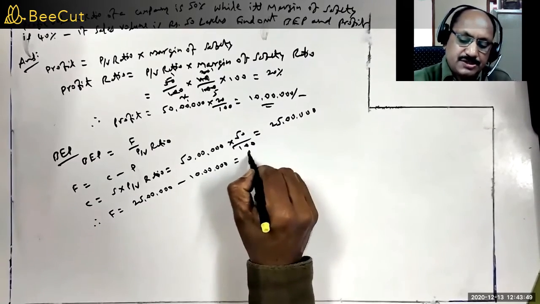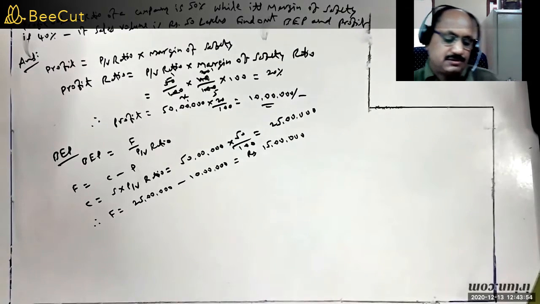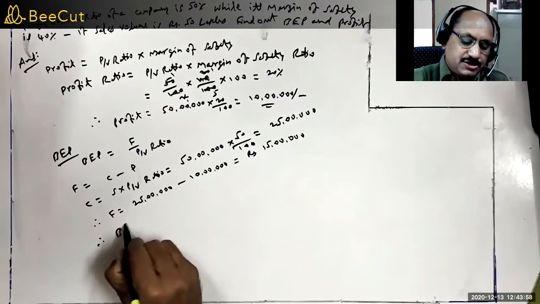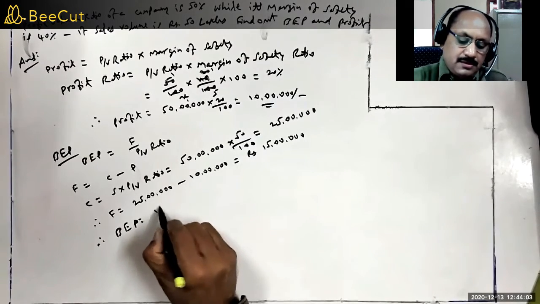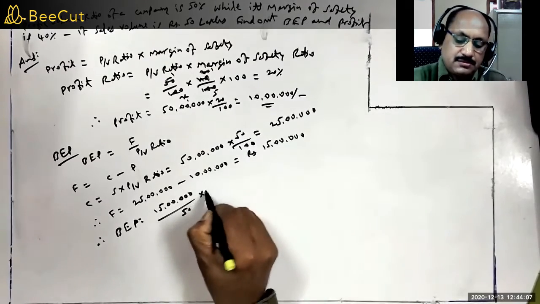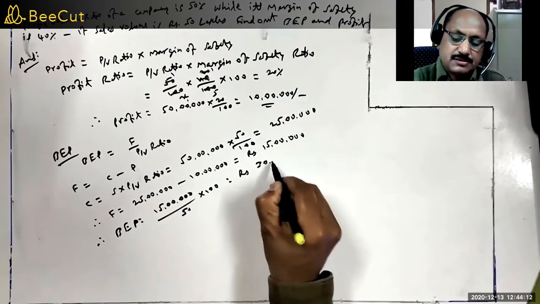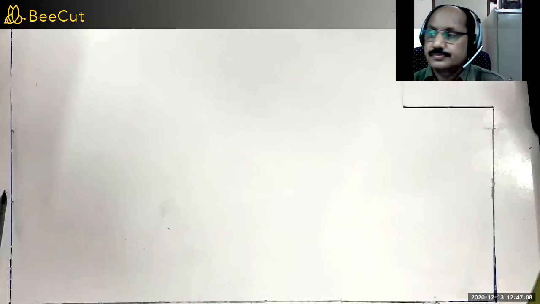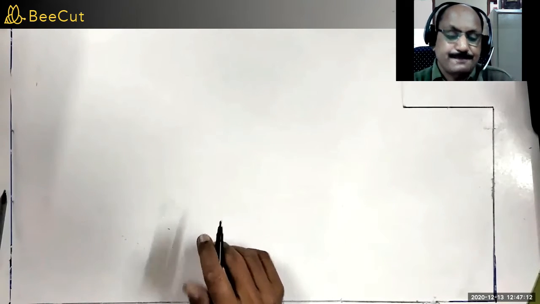Then you will get rupees 15 lakhs fixed cost. Therefore, BEP is equal to 15 lakhs divided by PV ratio, rupees 30 lakhs. So this is BEP.